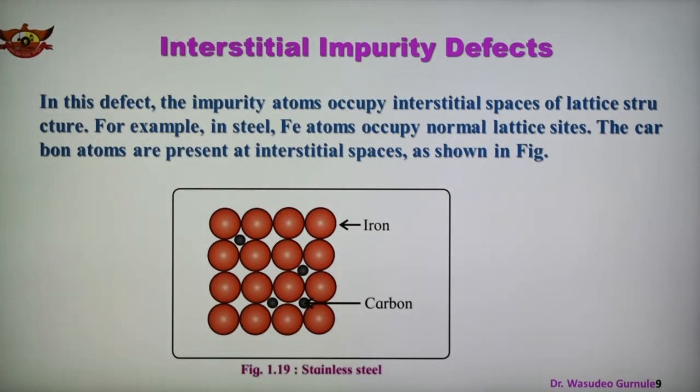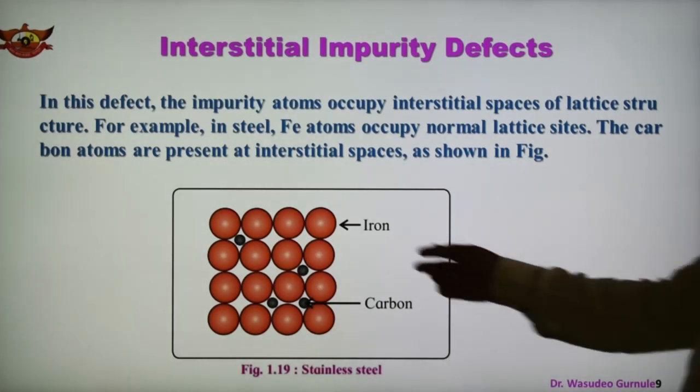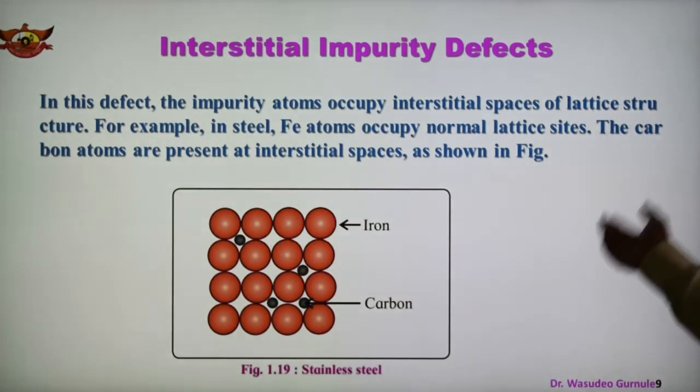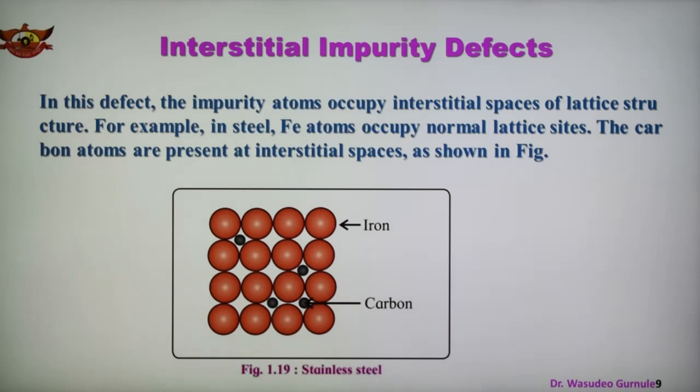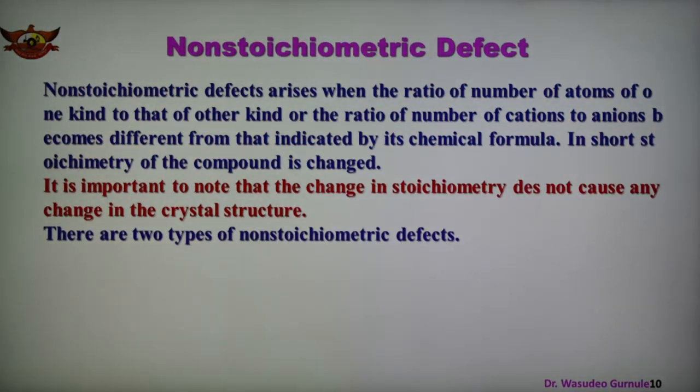So interstitial impurity defect is the carbon which is present at the interstitial site in the steel. And this is the lattice arrangement of the iron in the steel, but now at the interstitial site carbon is present, so it is known as interstitial impurity defect. So these are the stoichiometric defects. Till now we have discussed the stoichiometric defects.